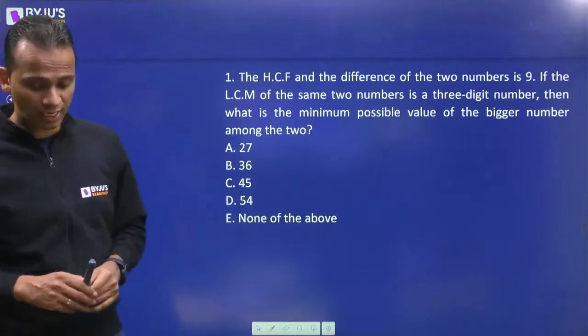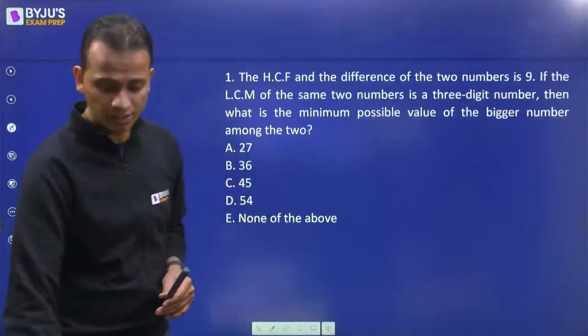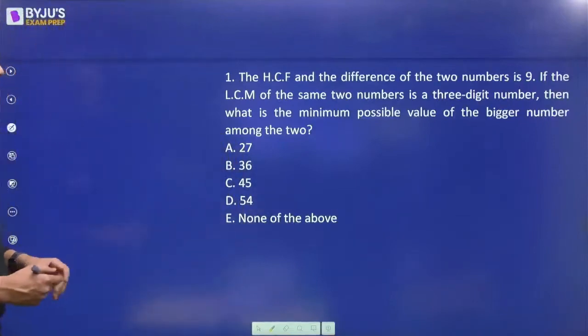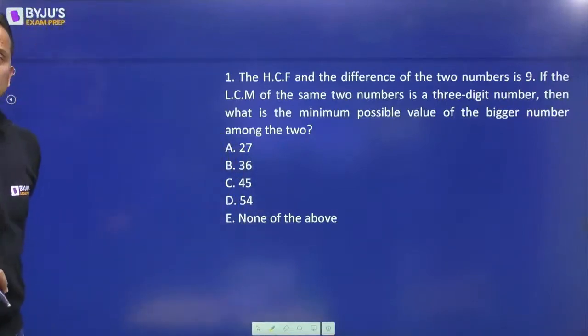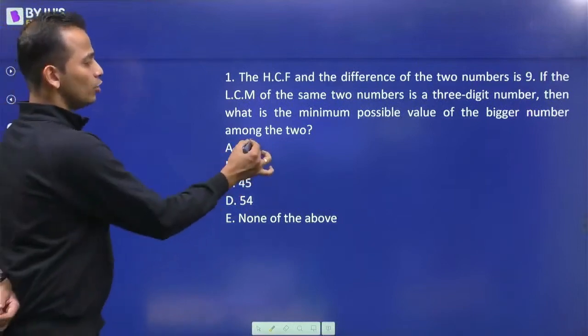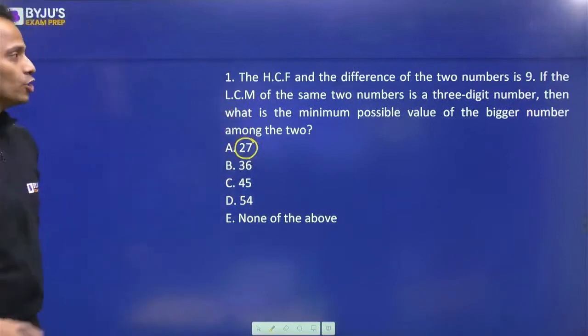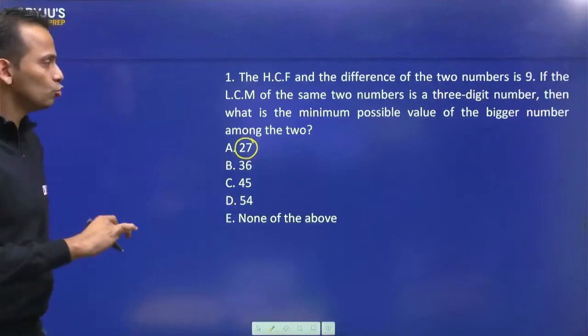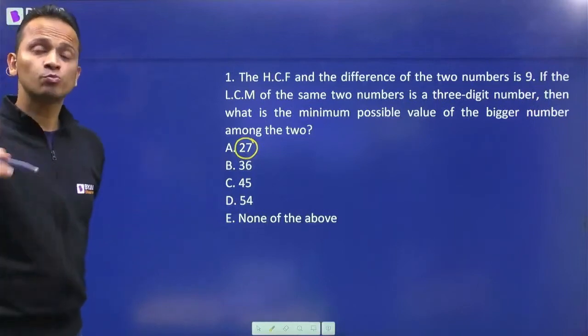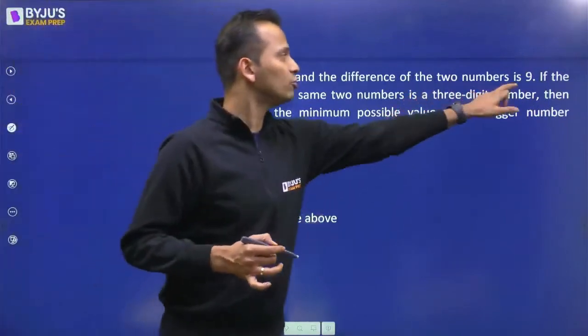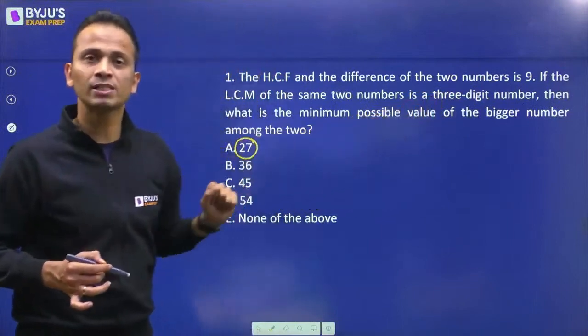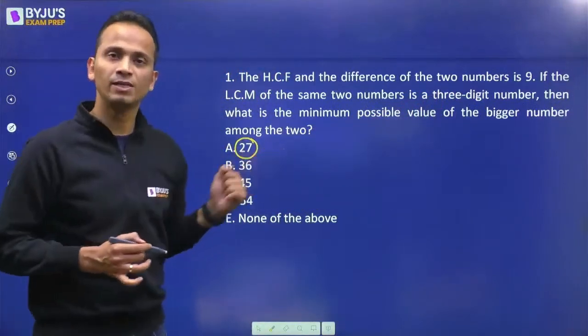All right, so Priyanshi has given an answer. Priyanshi says option B. Let's start with this one. Okay. Now the two numbers. I'll start by looking at the first option. If the bigger number among these two is 27, then the smaller number, since the difference between these two numbers is given as 9, will be 9 less than 27.